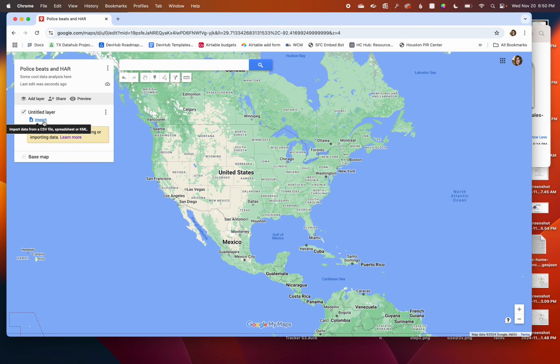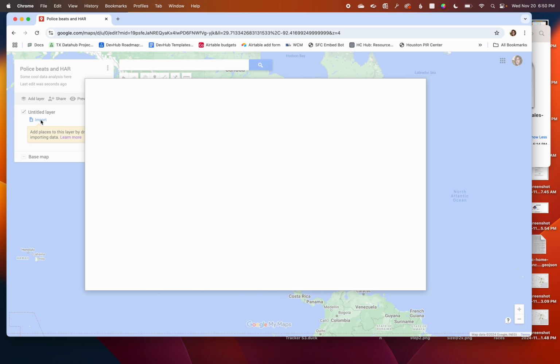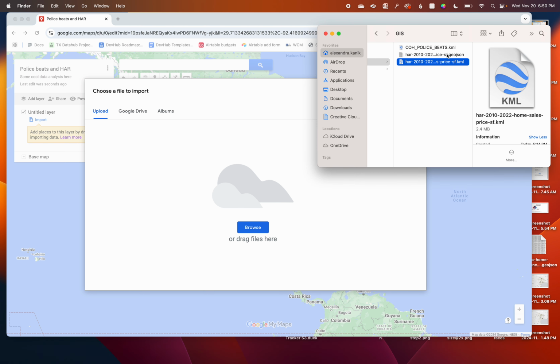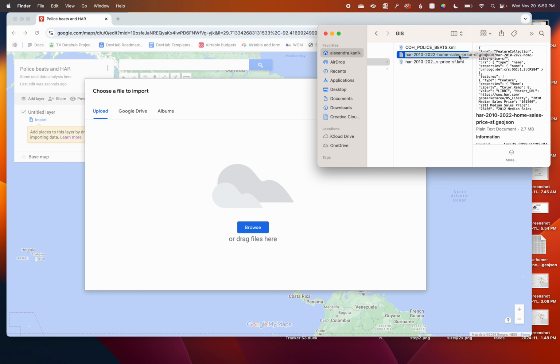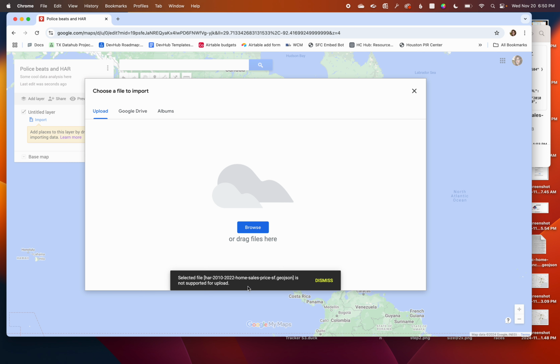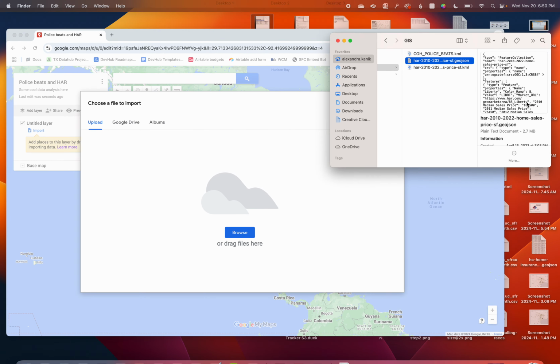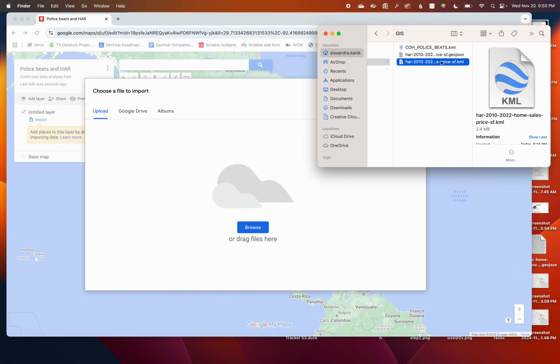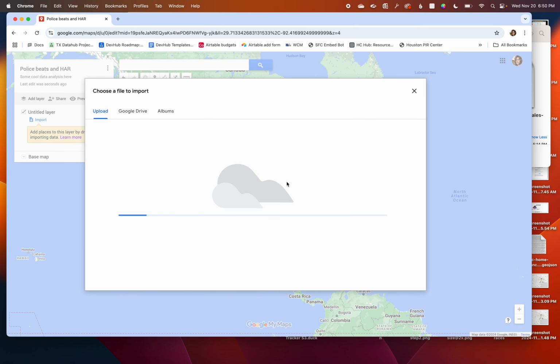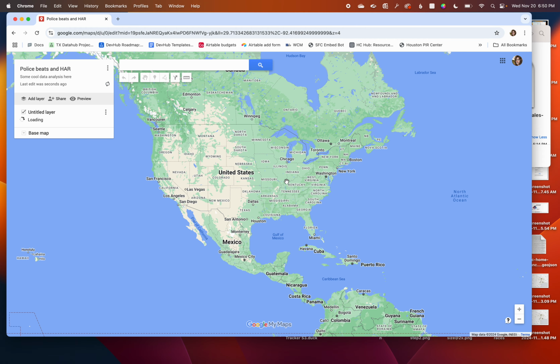And then I'm going to come over here to my first layer. It's an untitled layer. That's fine for now. I'm just going to click on this import button, and this is where I can drag and drop my files. I just want to show you what happens when you try to put in something that isn't a KML. Like I've got a GeoJSON here. I'm going to toss that in. I get this nice little nope box that says the file type is not supported. So same file, but exported as a KML and works like a charm.